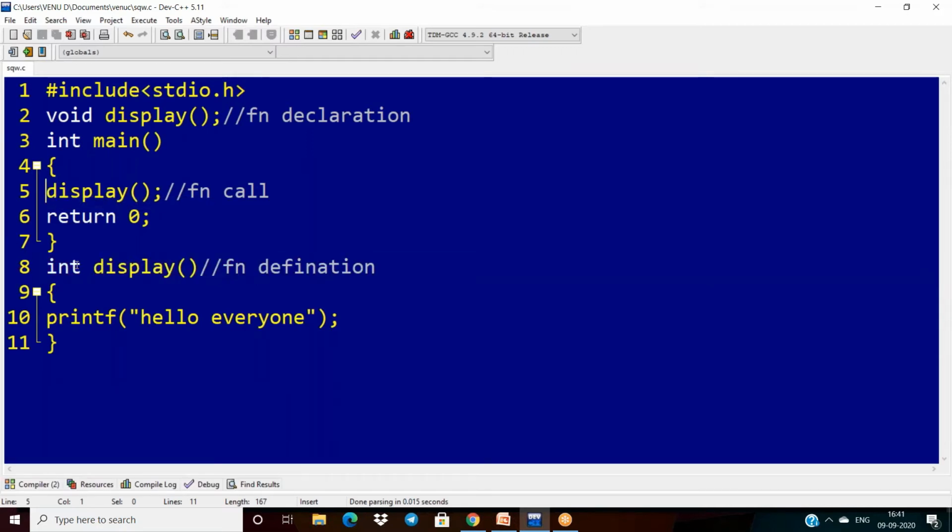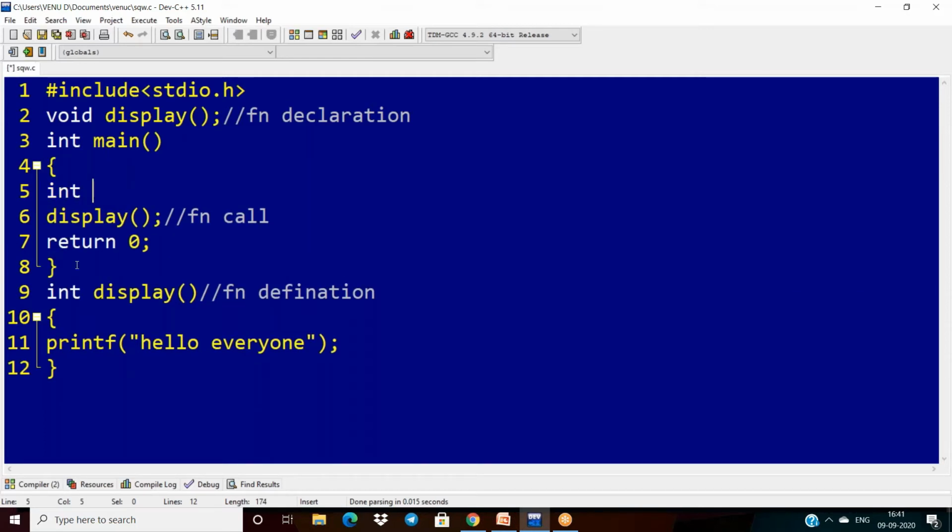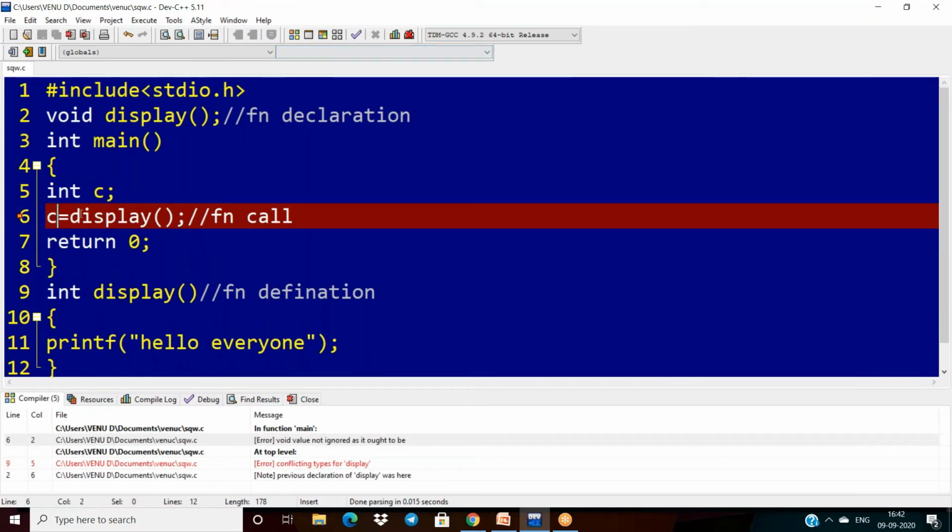And here the function is not having a return type, so don't assign this function call to any other variable. Why? If it had a return type we could assign, but in this scenario if I am assigning here, also incompatibility. You have taken your function display's return type as void, but you are assigning some value here.